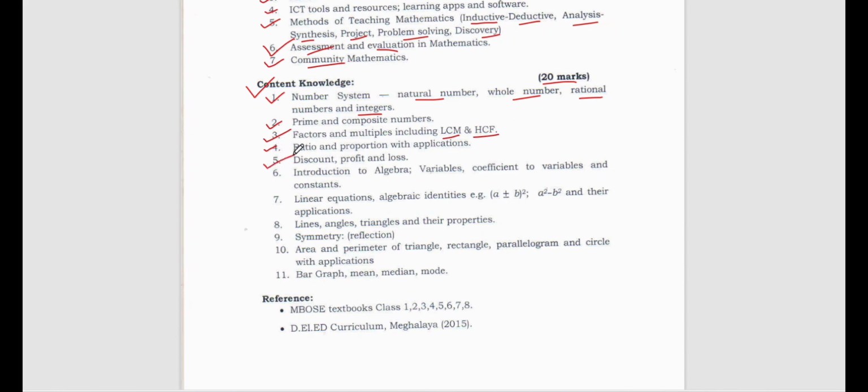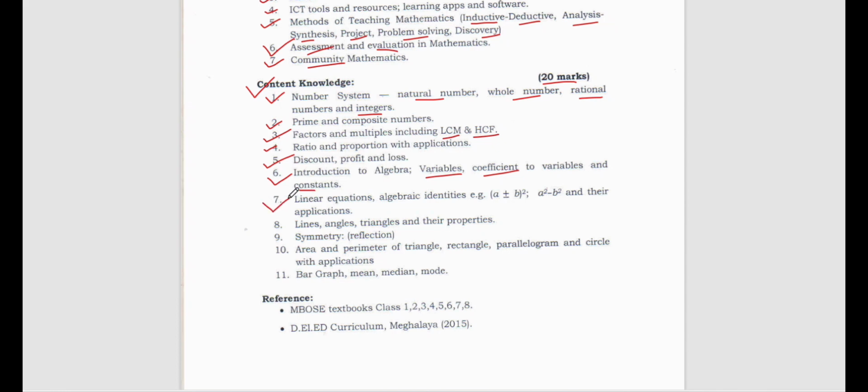Then profit, loss and discount. Then introduction to algebra. Variables, what are variables, what are coefficients of variables, and constants, what are constants. These things you should be able to differentiate.